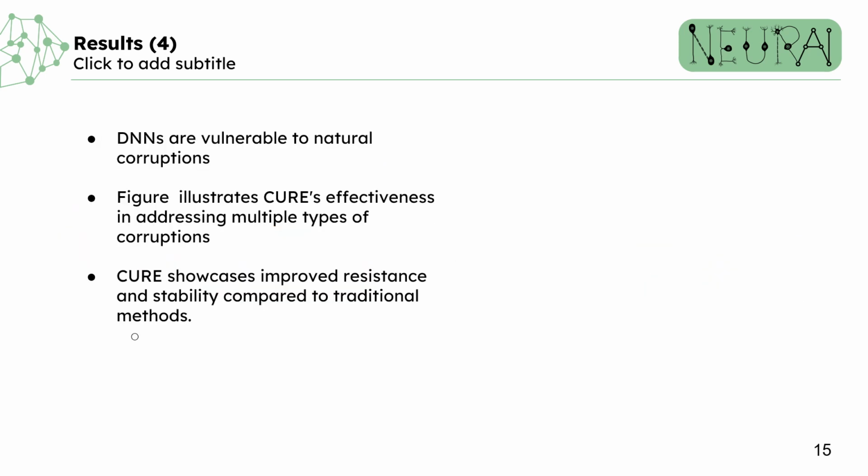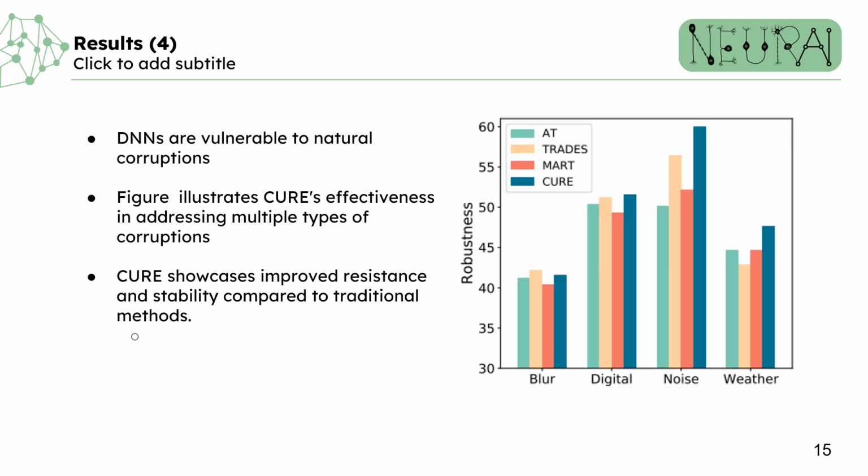Deep neural networks are also prone to natural corruptions, leading to inconsistent predictions, especially in safety critical applications. To assess model robustness, we introduce various corruptions and evaluate performances on 15 different types of corruptions. These 15 types are grouped into 4 categories, namely blur, digital, noise, and weather corruptions. CURE focuses on balancing knowledge retention and learning from different distributions, thus enhancing model stability and overall robustness against diverse corruptions.